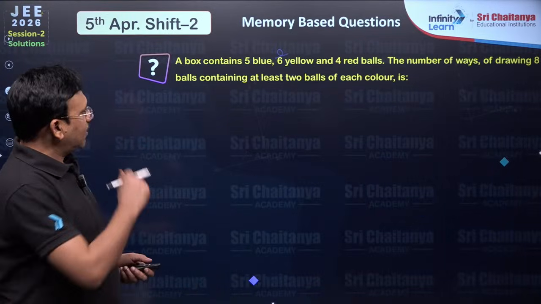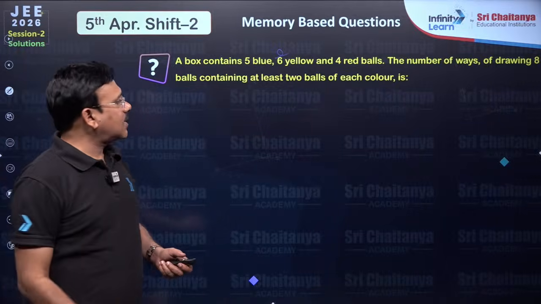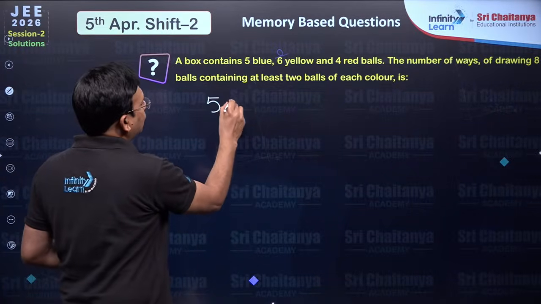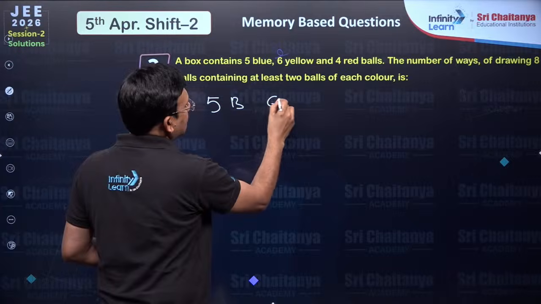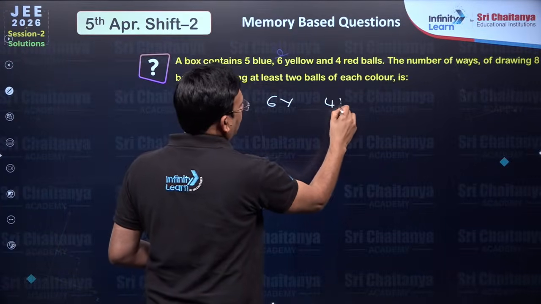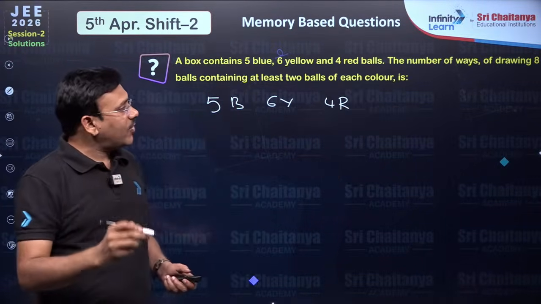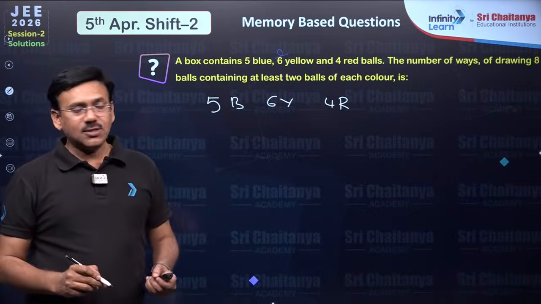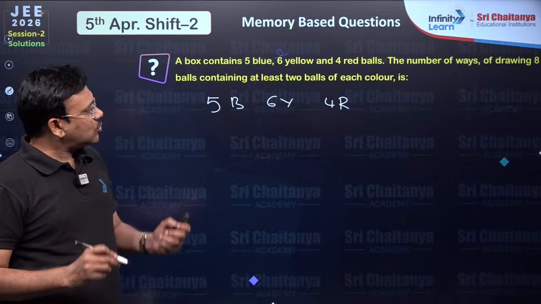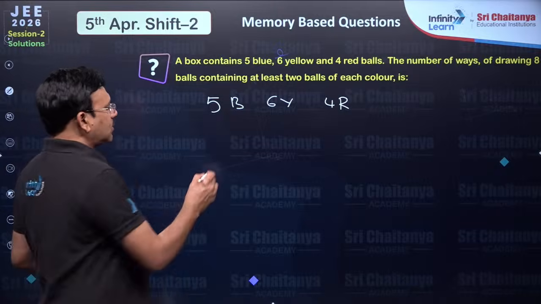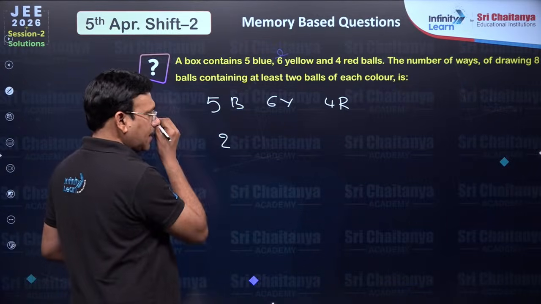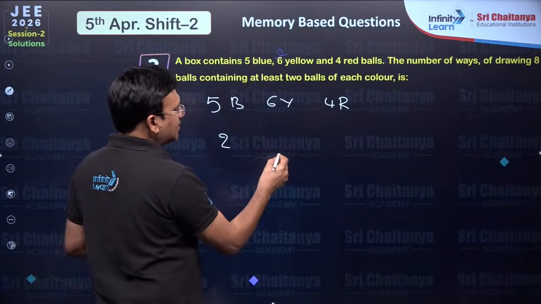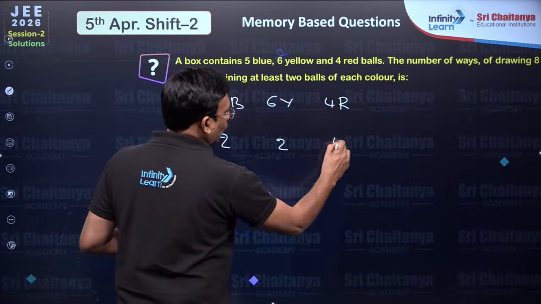The next: a box contains 5 blue, 6 yellow and 4 red balls. The number of ways of drawing 8 balls containing at least 2 from each color. Suppose you take 2 here, then you have to select 6 from the others: 2, 4.